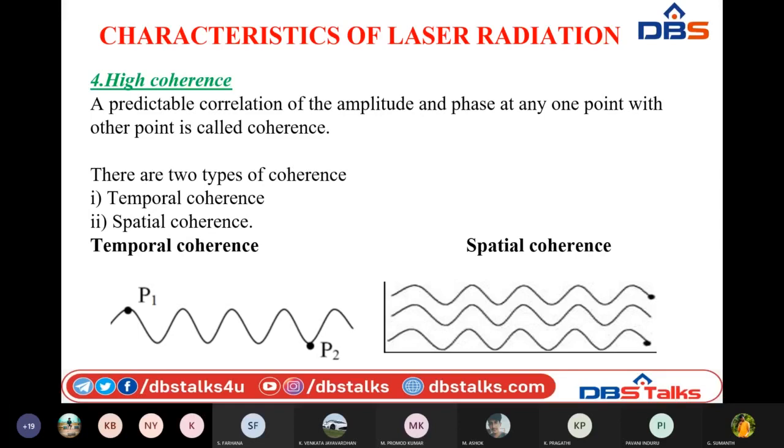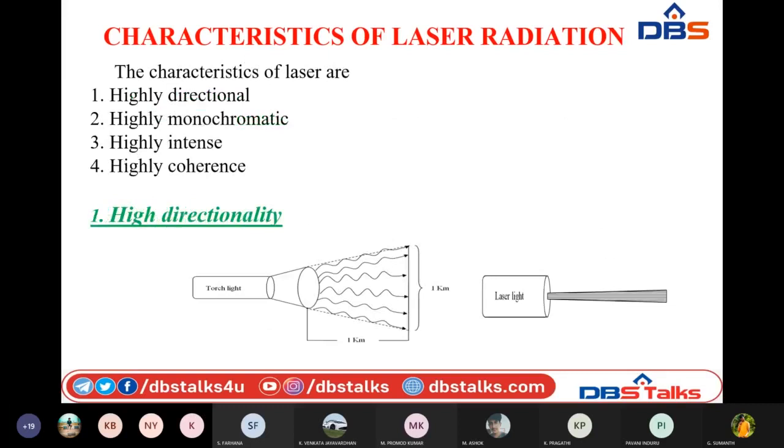So we have all these properties. The characteristics of laser include that they are highly directional, highly monochromatic, highly intense, and they have high coherence.